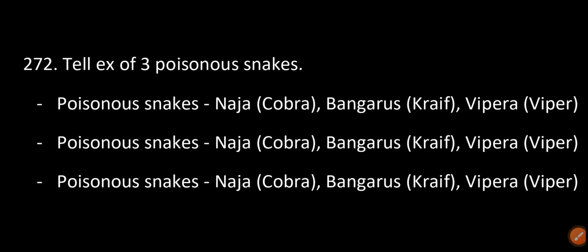Tell examples of three poisonous snakes. Poisonous snakes: Naja, cobra, Bungarus, krait.